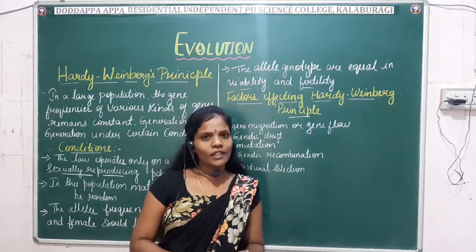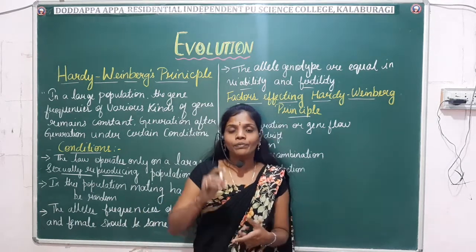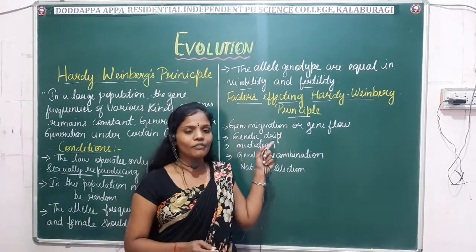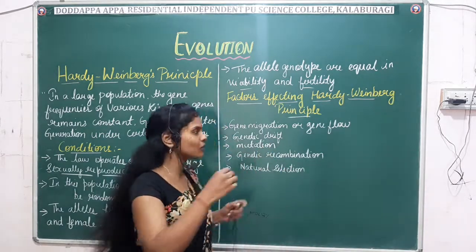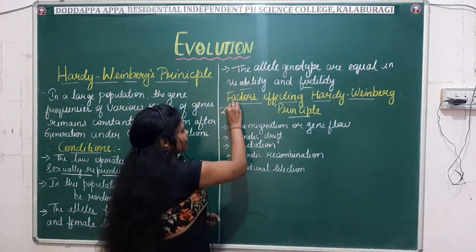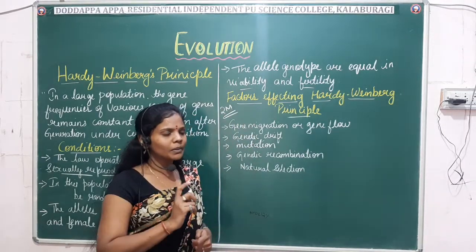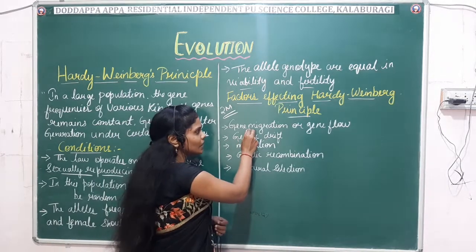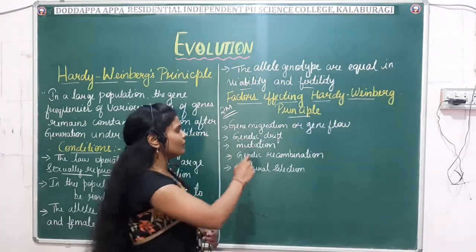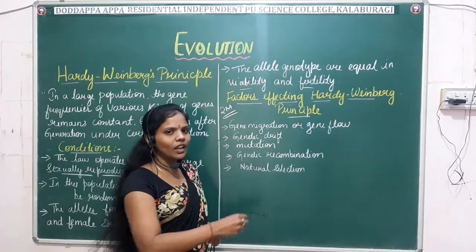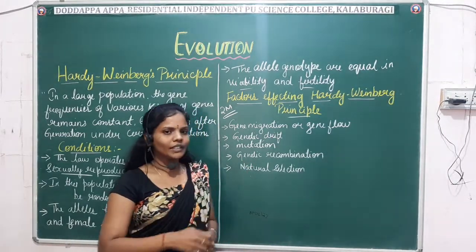In today's class we are discussing the Hardy-Weinberg principle. You have to know the definition and the factors affecting the Hardy-Weinberg principle. It will be asked for 2 marks, an important question. So what are the factors affecting the Hardy-Weinberg principle? First is gene migration or gene flow, genetic drift, mutation, genetic recombination and natural selection. So these are the factors.